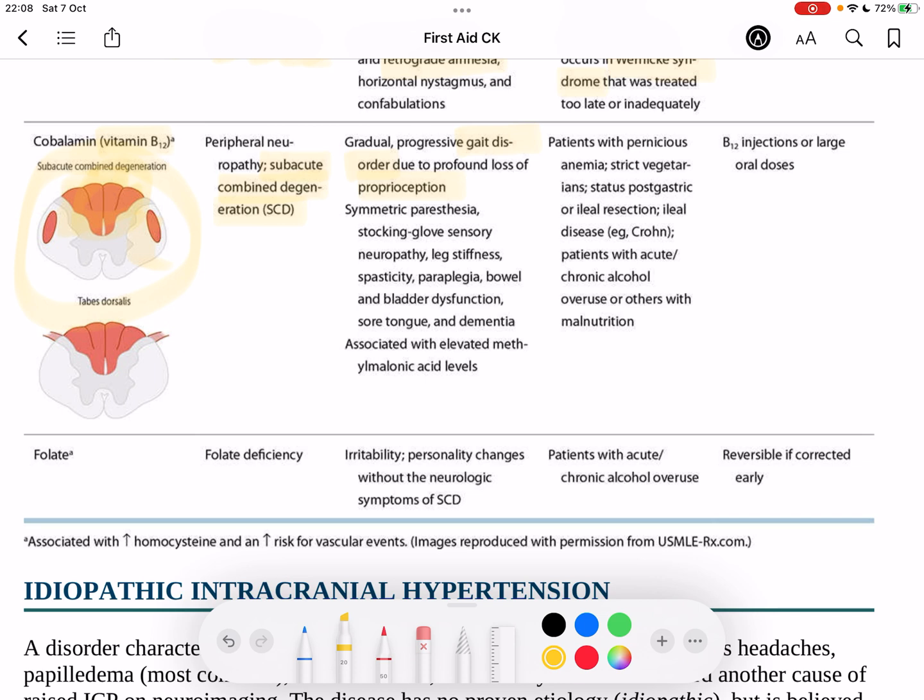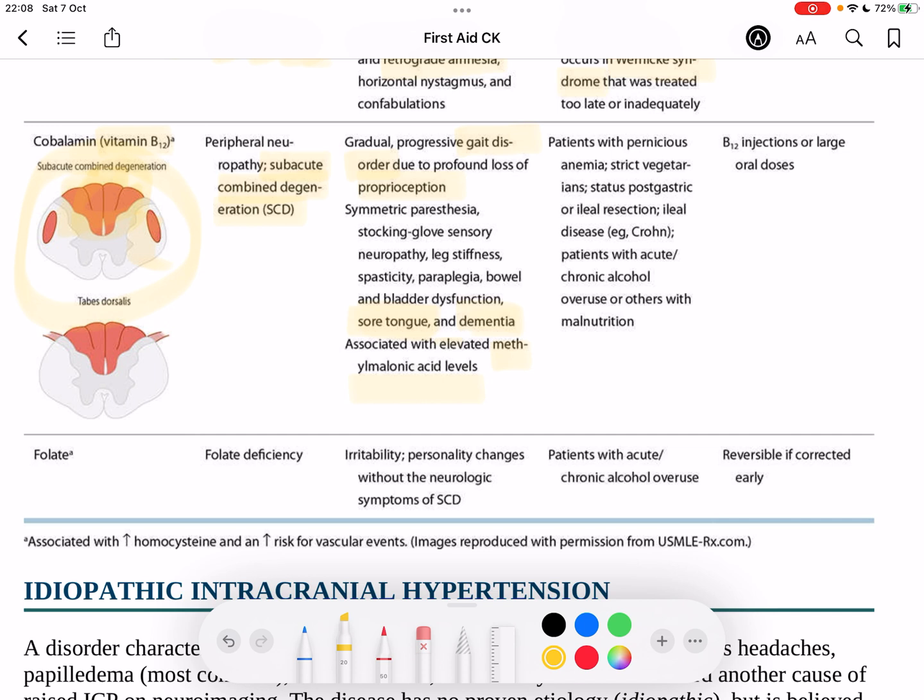Patients can also have a sore tongue. They get a sore tongue because B12 deficiency is associated with a beefy red glossitis. We can also have dementia in patients with B12 deficiency. Just from a biochemical standpoint, we do have the elevation of methylmalonyl-CoA and also homocysteine. So add that to your notes if you don't have it, but it's methylmalonyl-CoA and homocysteine which are elevated.